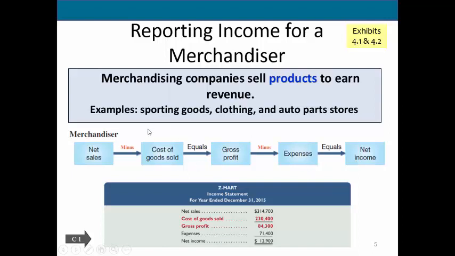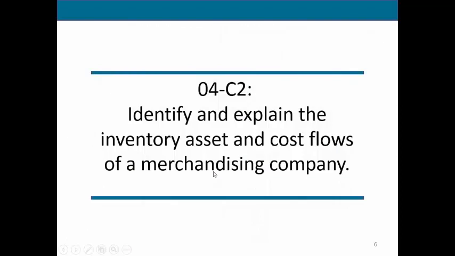If we were working with a manufacturing company, cost of goods sold would not be quite so simple, because here cost of goods sold is just simply what those goods cost you to purchase. A manufacturer, on the other hand, has a much more complicated cost of goods sold because it's going to include all of their raw material purchases, their work in process, their finished goods, and all the things that go into the overall manufacturing process. So again, right now we're just concentrating on merchandising.